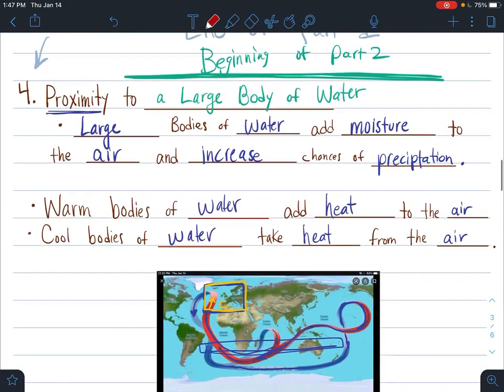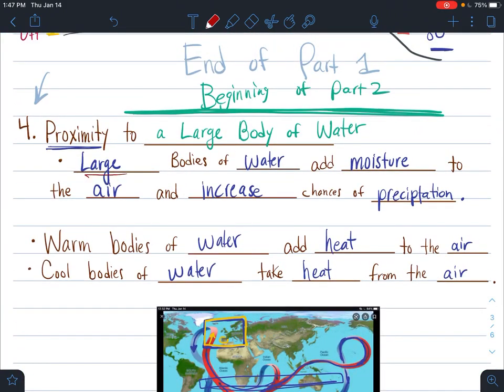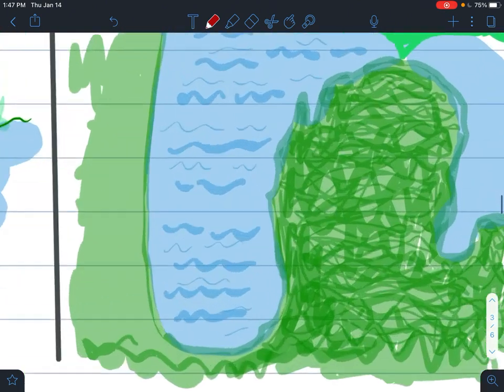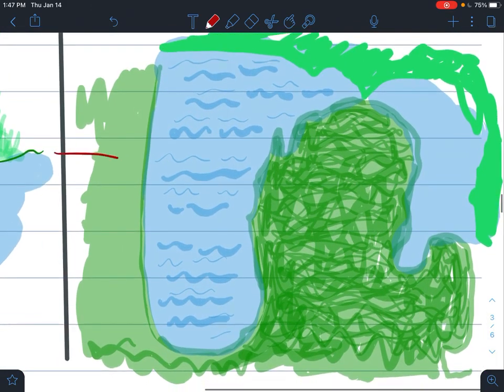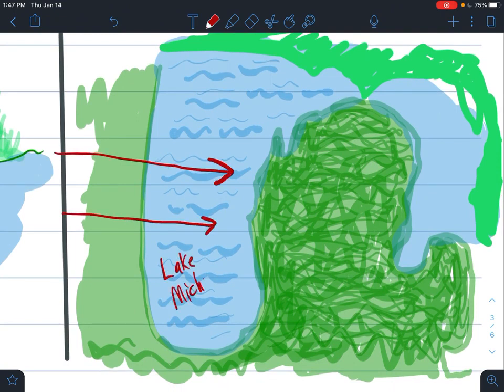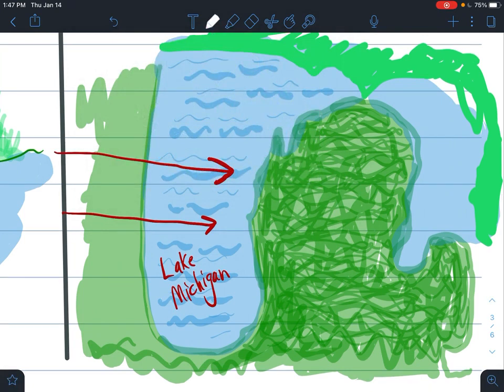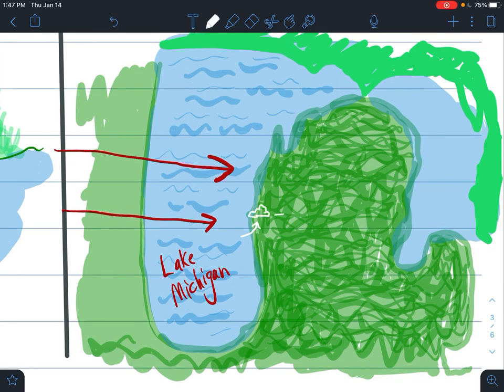Now, another example that I want to use in order to show how large bodies of water add moisture to the air and increase the amount of precipitation? Well, let's jump over to the Great Lakes region. This is the state of Michigan, and the weather for Michigan comes usually across this lake. This is Lake Michigan. So there's a large body of water here. And what this large body of water does is, as all this air travels across the lake and picks up moisture, and when it hits the land, the air rises up because the land is warmer. So that air rises up, and all of a sudden, immediately, it starts creating clouds.